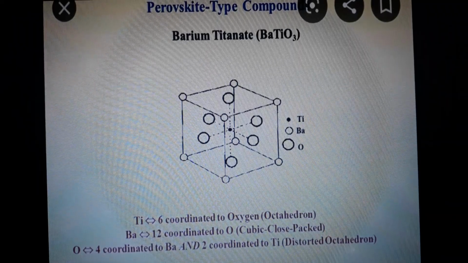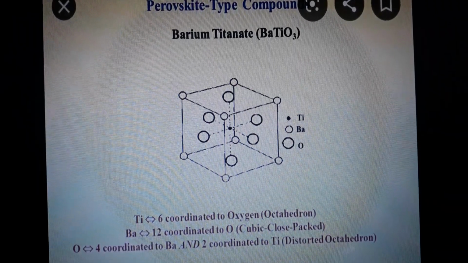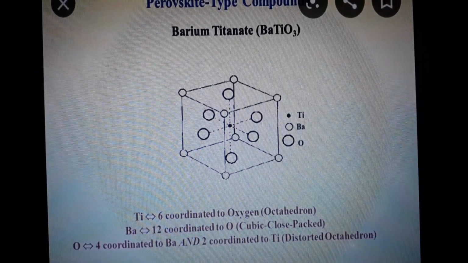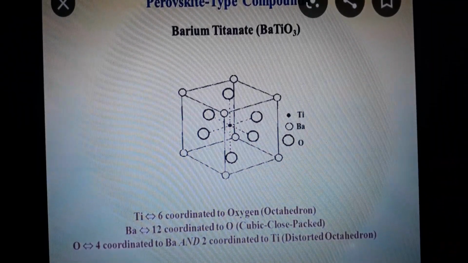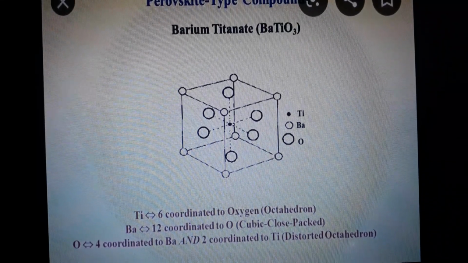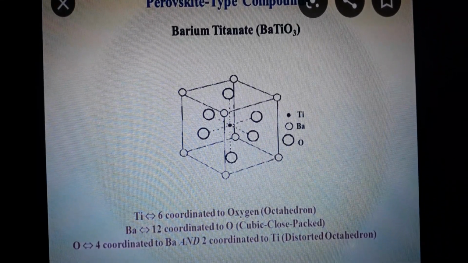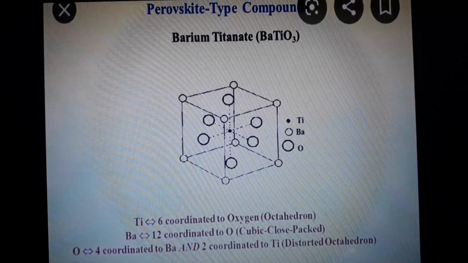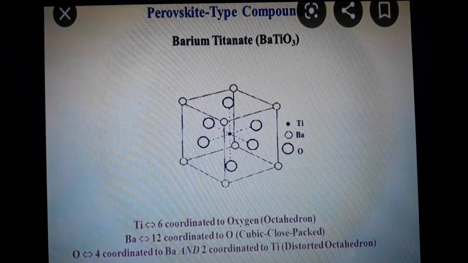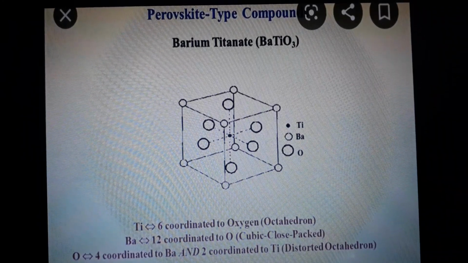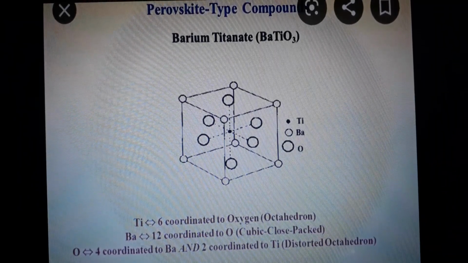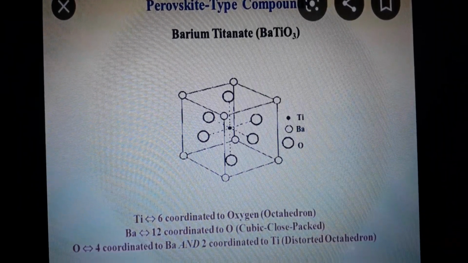Here Ti is the smaller metal, which we observe at the center, the black one. It is smaller compared to Ba, but it has a larger charge on the smaller ion. Ti has a coordination number of 6, coordinated with 6 oxygen atoms, and therefore it is called an octahedron structure.